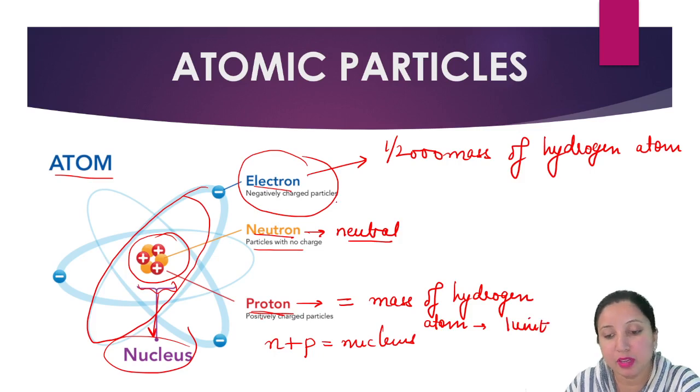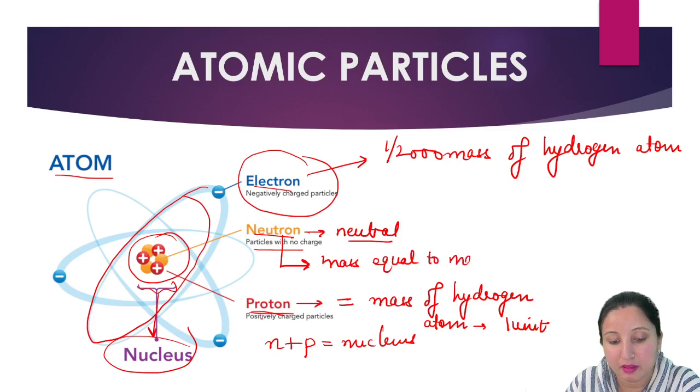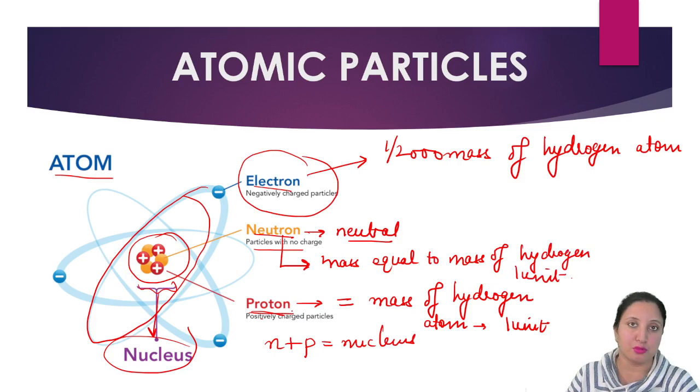And for the neutrons, the neutron mass is equal to the mass of hydrogen again, 1 unit, same as the protons.